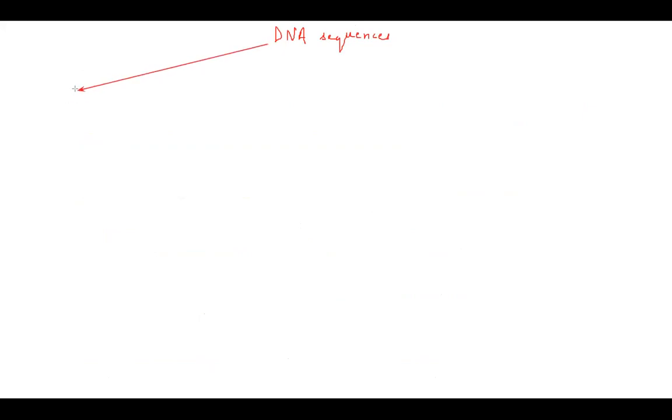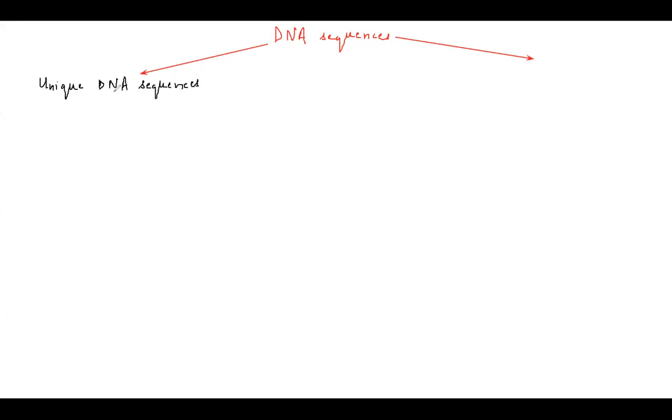DNA sequences को हम कैसे classify कर सकते हैं? There can be unique DNA sequences, and there can be repetitive DNA sequences. Unique DNA sequences are present in only one copy within the genome.